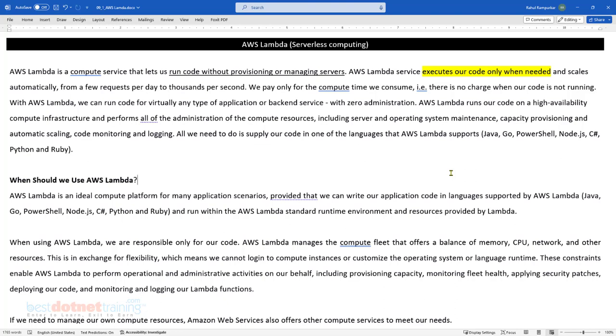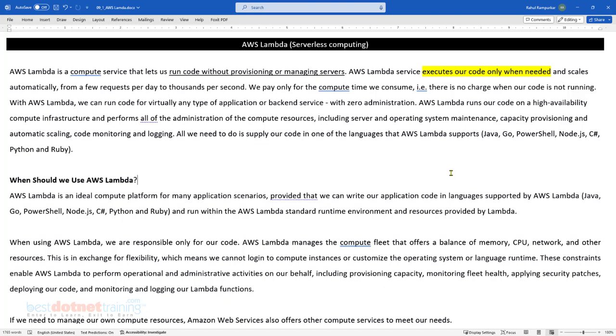So we have Java there, Go, PowerShell, Node.js, C Sharp, that will take care of the .NET fans. Then we have Ruby and Python, right? From my experience, mostly Node.js and Python are used. Next come Java, C Sharp, Golang, because there is lots of legacy code and people don't want to rewrite the code. Rather, they just want to write wrappers around the existing code and use it in the modern environment.